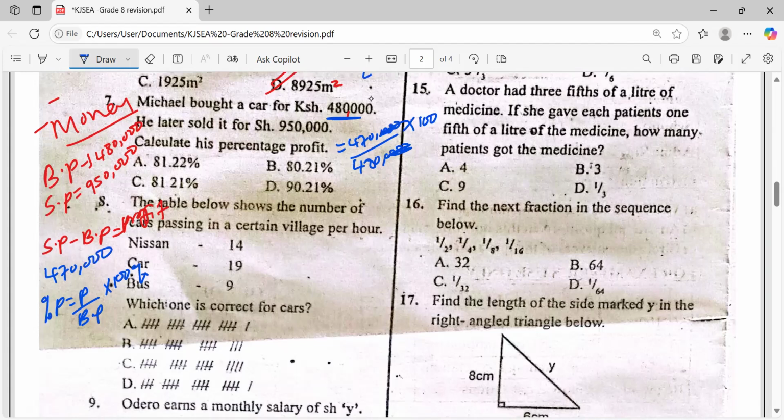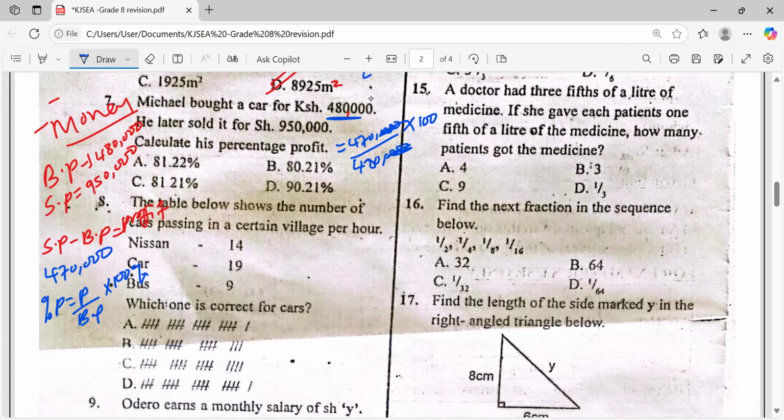Four hundred and 70 divided by 480? What's our answer? Zero point? What was our percentage profit?